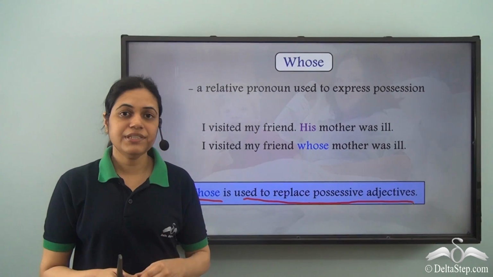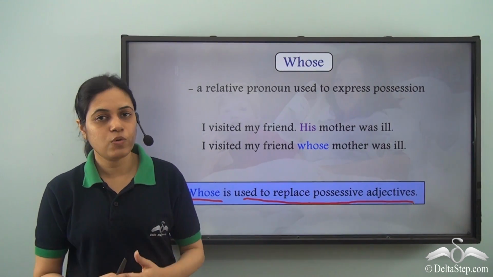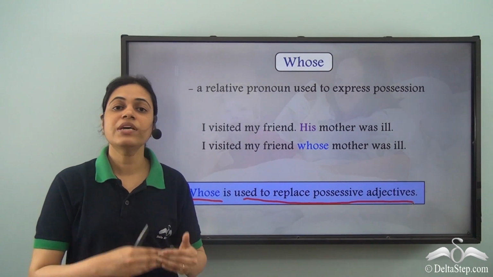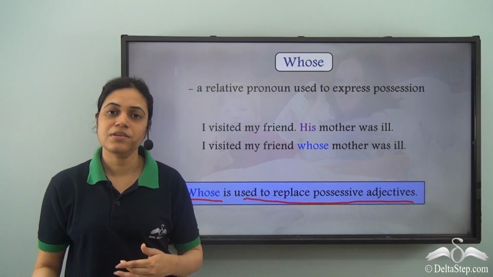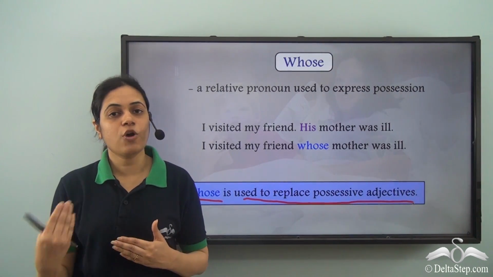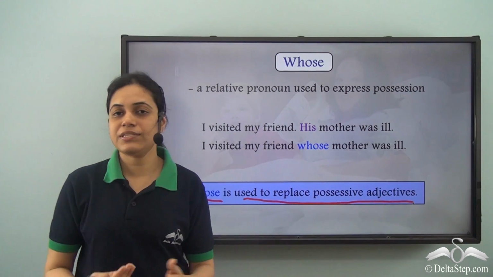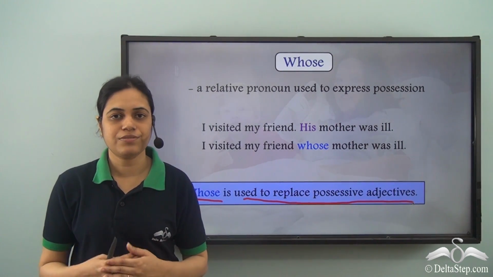So we have learned three relative pronouns: who, whom and whose. Who replaces the subject nouns or pronouns. It is used only for people or a person. Whom replaces the object nouns or pronouns, and whose replaces possessive adjectives. It is used to show possession.